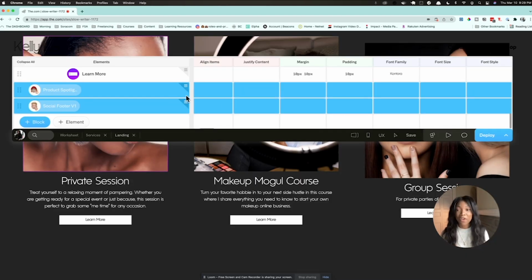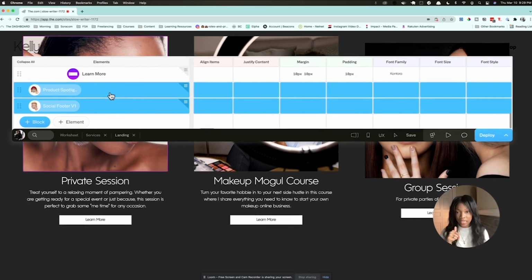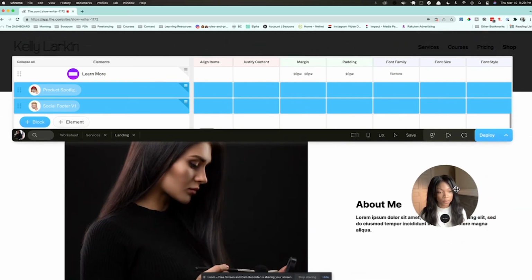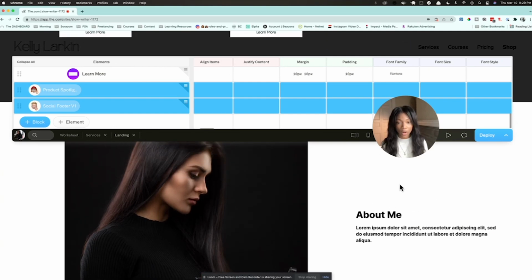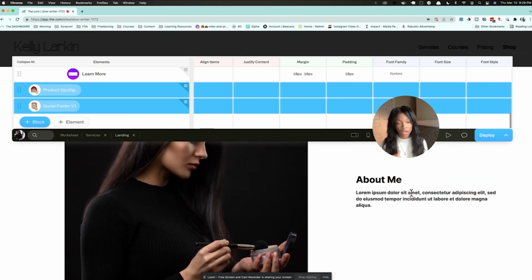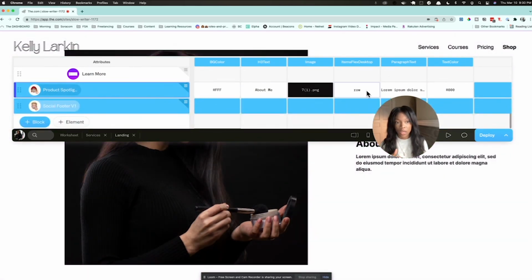So for the sake of time, I also went ahead and added some of the other blocks that we added into this, just so you guys can see what that looks like, just to finish it up. So I wanted an about me section for Kelly so that you can have a little bit there. This was a block that we were using, and I actually just went in and changed the image. I changed the text to about me. So that was super easy to do. I didn't have to really go into the block like we did for the nav bar.